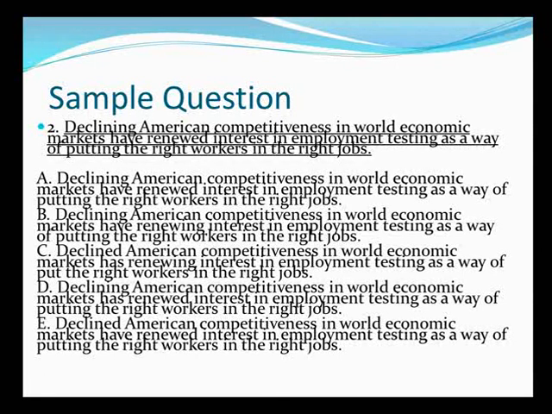Let us see which all choices can be eliminated here. Choice A can be ruled out since it says have renewed. Same is the problem with B also, have renewed. Have renewing doesn't go. E also has a problem, have renewed. Now we are left with choice C and D. C, as it says has renewing, doesn't make any sense. Let us look at D part now.